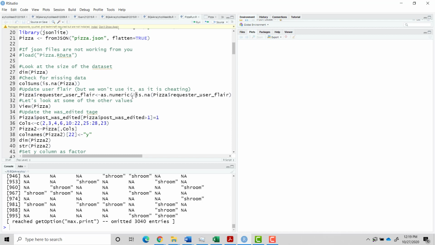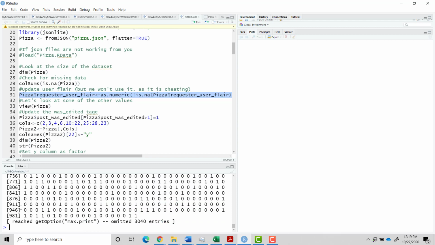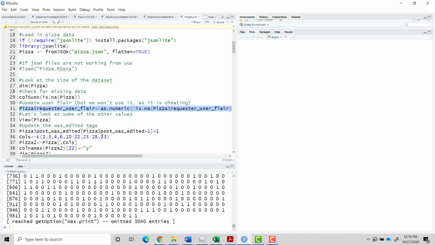Not if not NA, so basically if it's present, it's true, and if it's not present, it's false. We convert that to 1 and 0 numbers. Let's look at that column again, and you see it's all 1s and 0s. If they had a flair, whether it was shroom or PIF, they'd have a 1. Otherwise, they'd have 0.